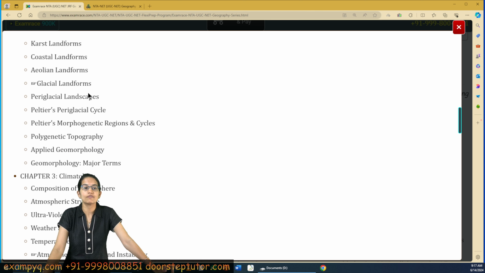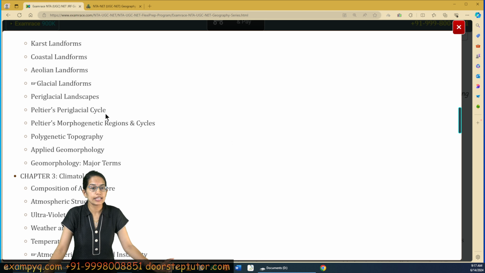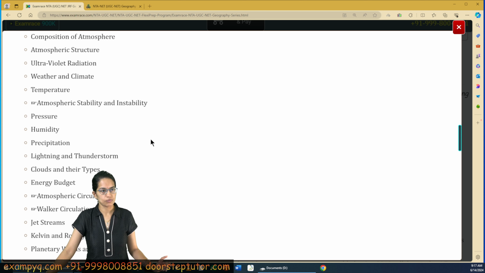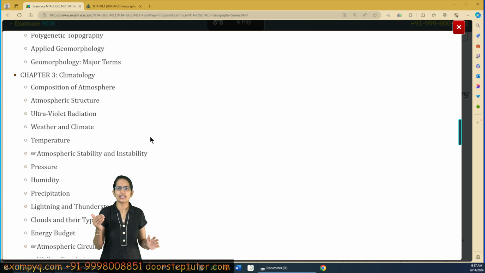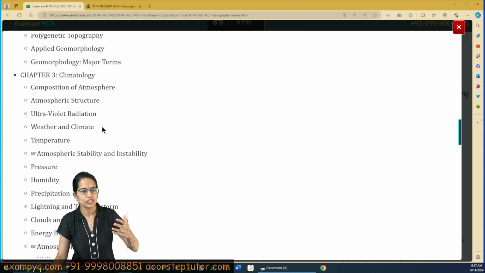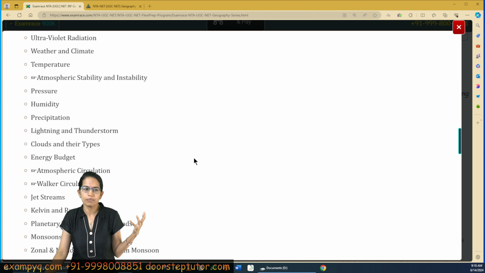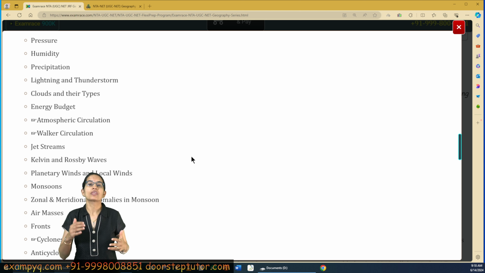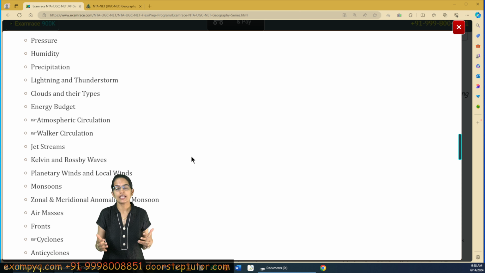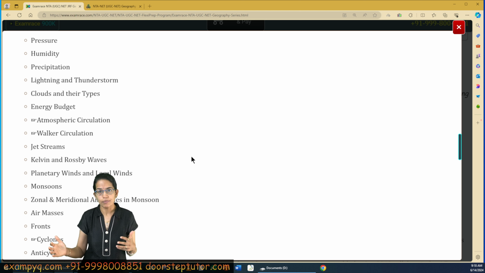Recently we have seen a lot of questions from periglacial landscapes as well, so periglacial is again an important topic that you must cover. Coming next to climatology. The layers of the atmosphere, pressure and humidity are theoretical topics again. But as you move through circulation, then the jet streams, Kelvin and Rossby waves are really important topics.